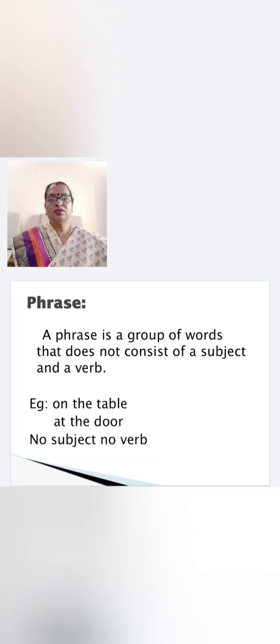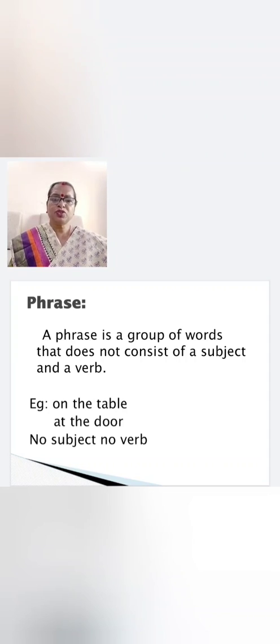So let us see what is a phrase. A phrase is a group of words that does not consist of a subject and a verb. Some of the examples are given. On the table, at the door. What do you find? These are groups of words which have some sense but not complete sense. What do you find?